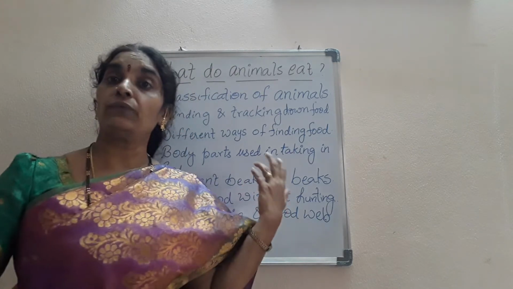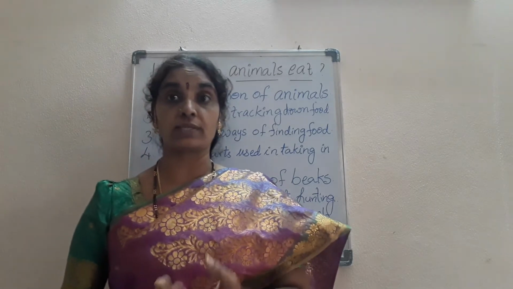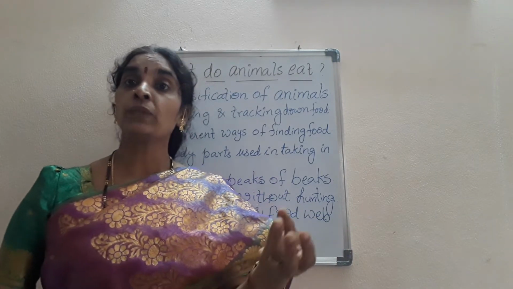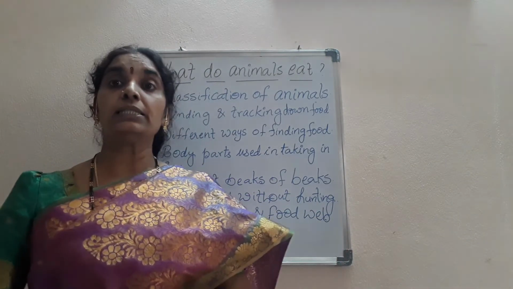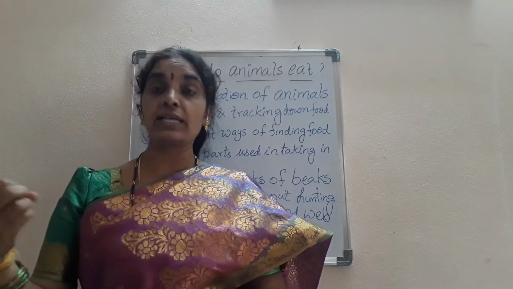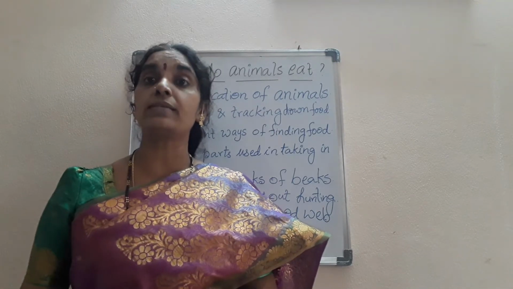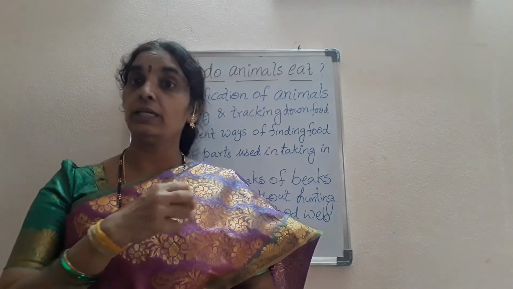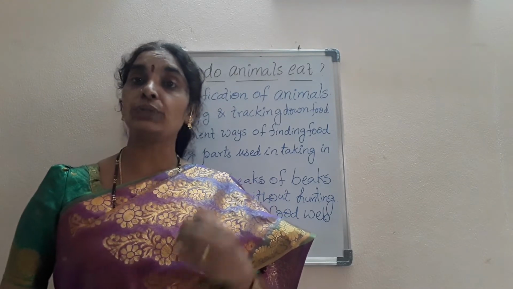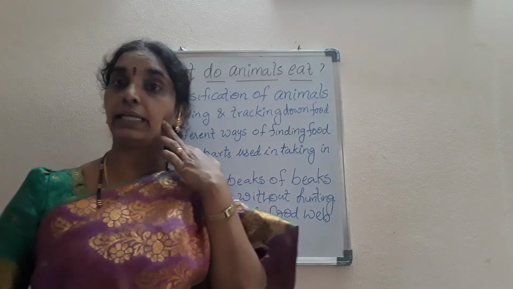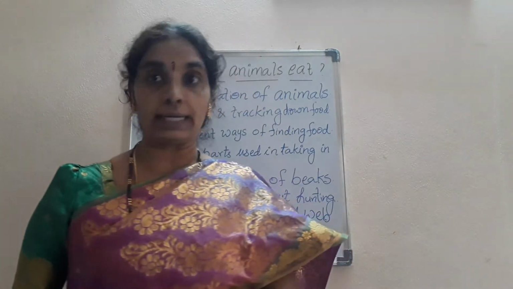And also we've seen about the rumination process. Some herbivores like cow, buffalo, goat, sheep, graze on the grass fields, and they pick up the grass through their teeth, that is through the incisors, and they grind with their molar and premolar teeth, isn't it?